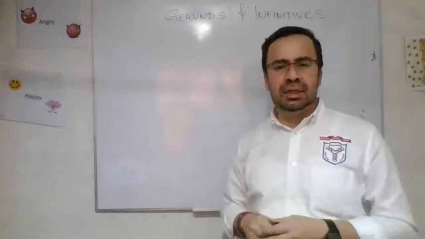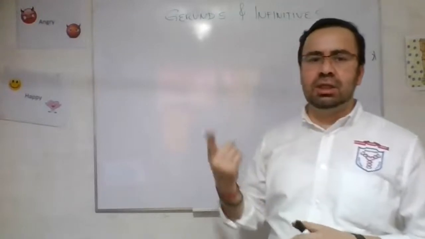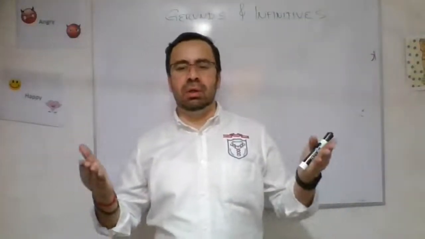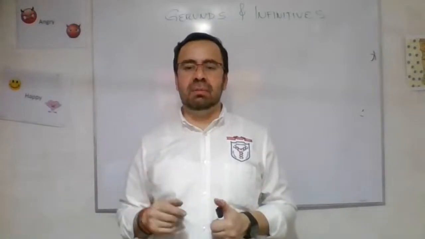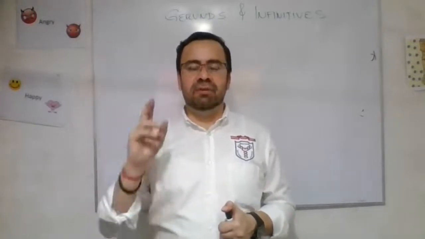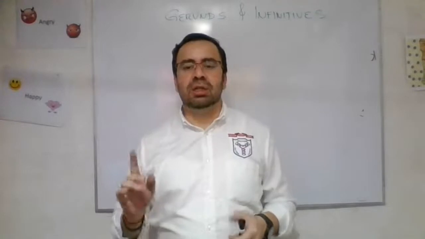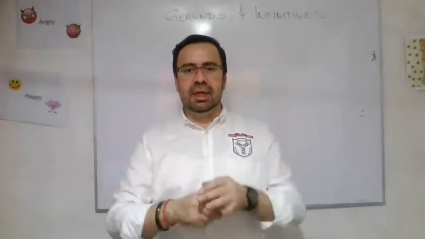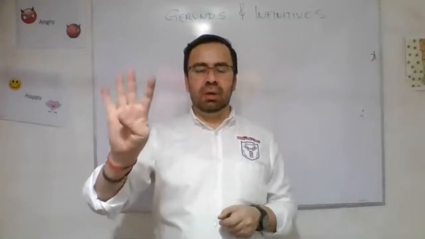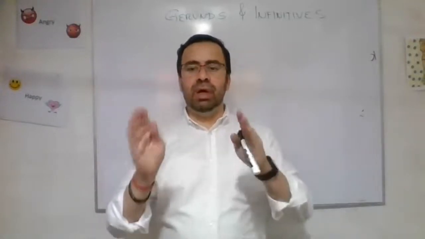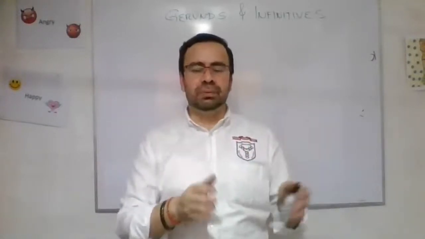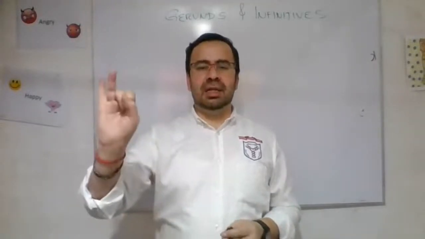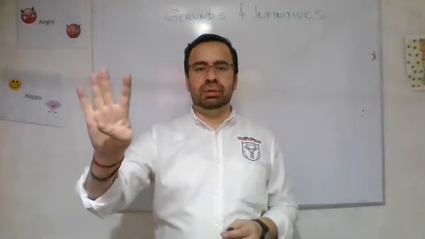But in this case, I decided to go. How is this infinitive being used? Infinitive. Very well. I decided to go.